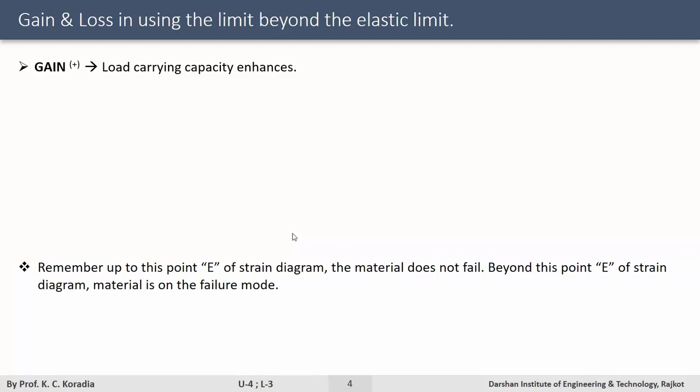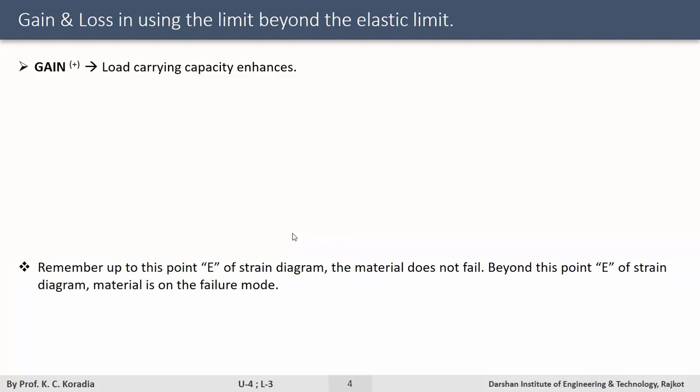Now the gain you get in the load carrying capacity is simply equal to the stress times area if it is an axial load, and M by Z if it is in bending. Of course, this is not as simple as this equation when you go beyond the elastic range. But let us say that it is a proportion of the stress and the cross-sectional area or sectional modulus depending upon the kind of load you are looking at.